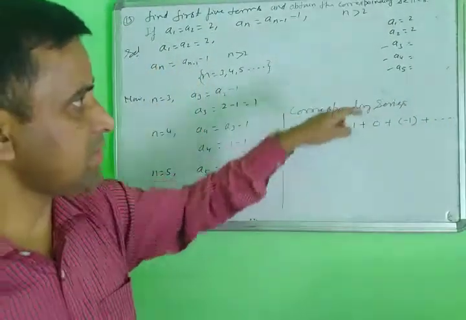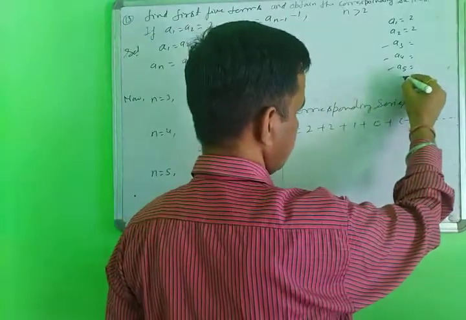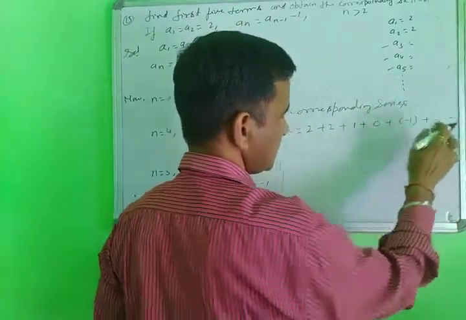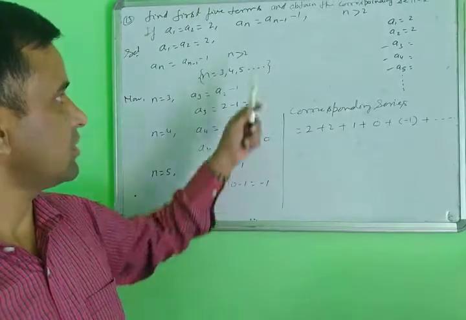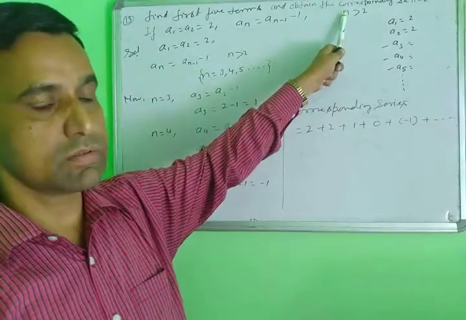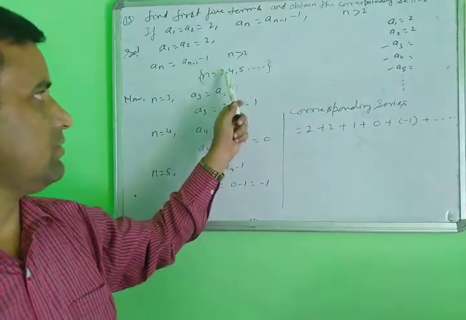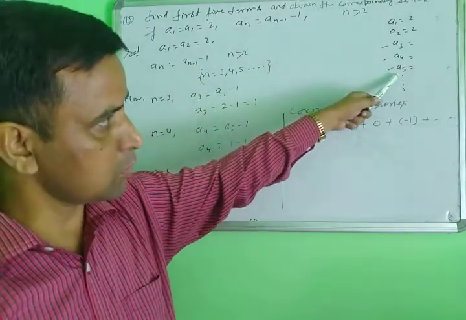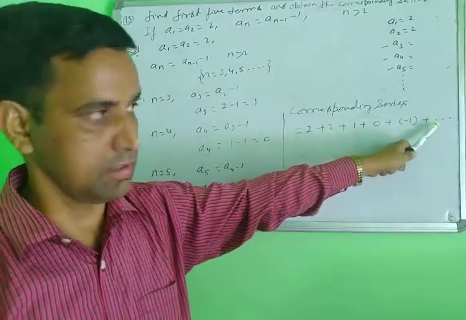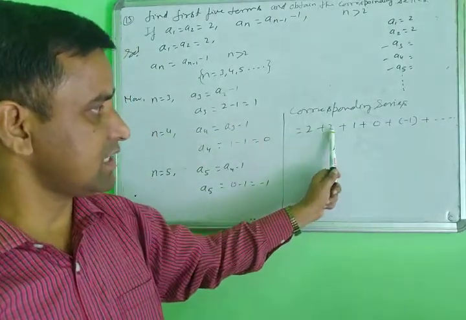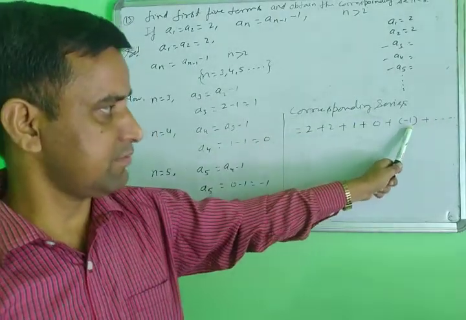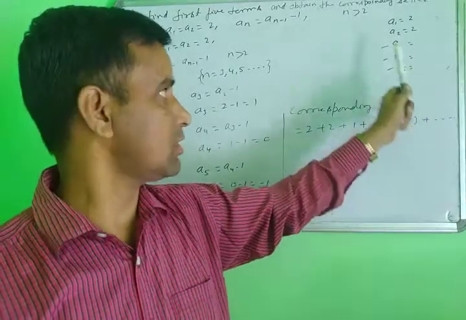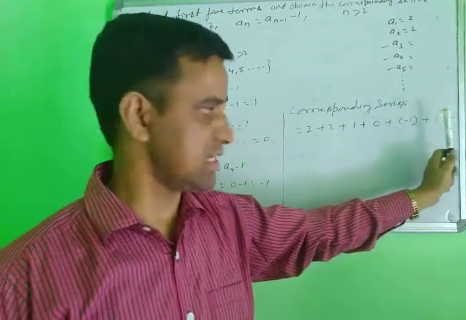Dash means there are other numbers here, so the series is not ending here because n is greater than 2. Here 3, 4, 5, 6 have no limit given. Then the first term, second term, third term, fourth term and fifth term are given, and the 6th and 7th terms are not required here, so you put dash dash dash.